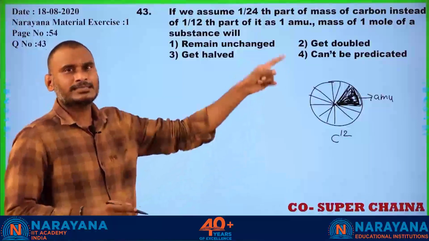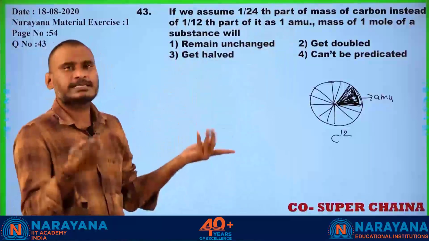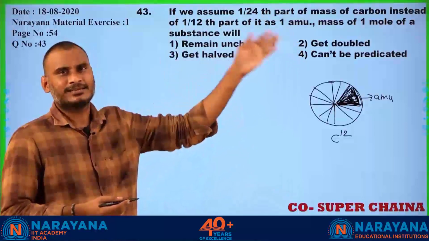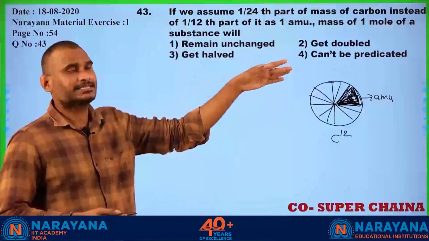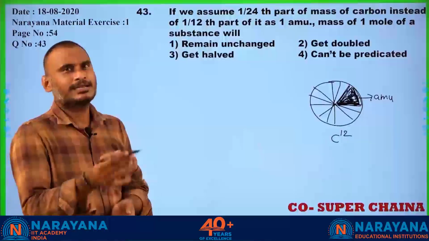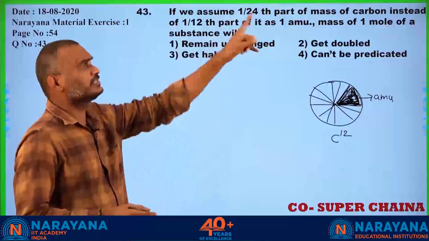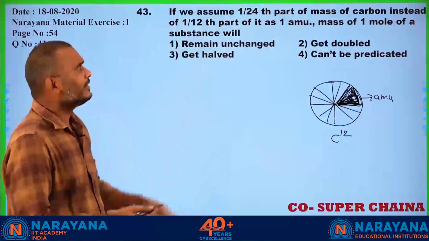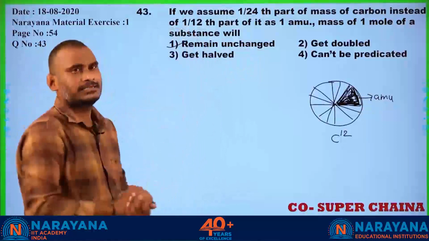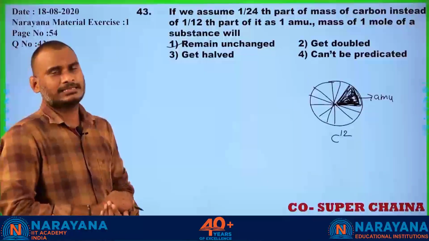Yes, the mass of 1 mole of the substance remains the same even though the scales may change. The scales may change, but the mass of 1 mole of the substance is always the same, even if you change the scale. That is why the mass of 1 mole of the substance remains unchanged. That is the first answer.